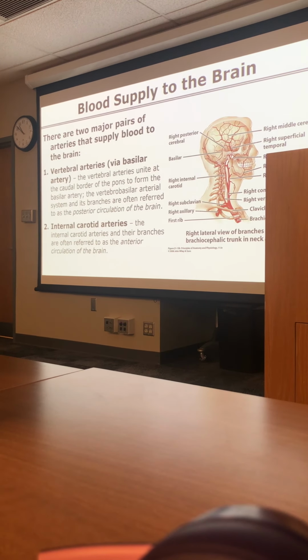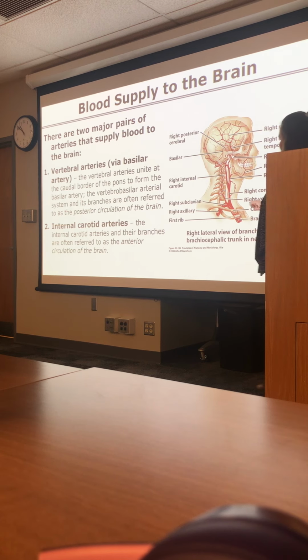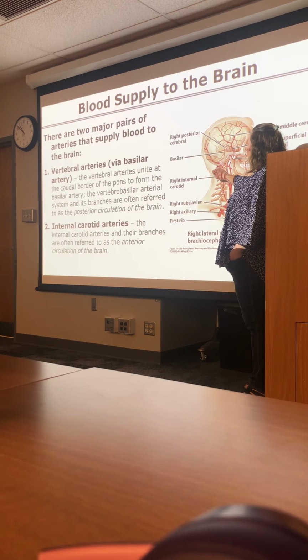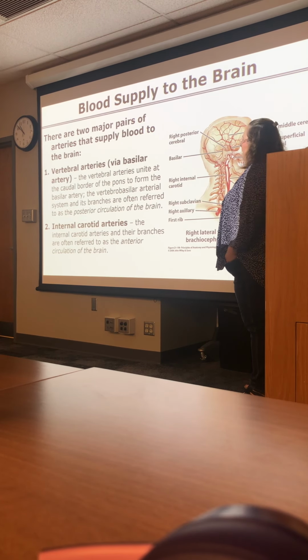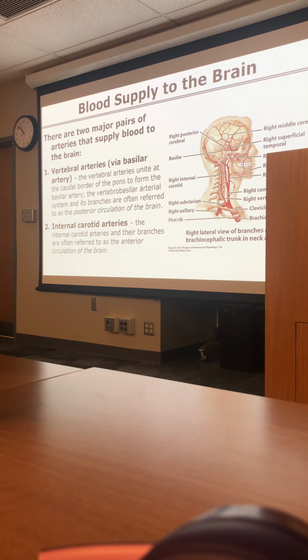We're going to see that the vertebral arteries via the basilar artery, and you can see here where those vertebrals are coming off. Remember, those vertebrals are going to go through the transverse foramina, then up through the foramen magnum, and they're going to unite at the caudal border of the pons to form the basilar artery. So they're going to come together and form one artery called the basilar artery. So the one from the right, one from the left get together.